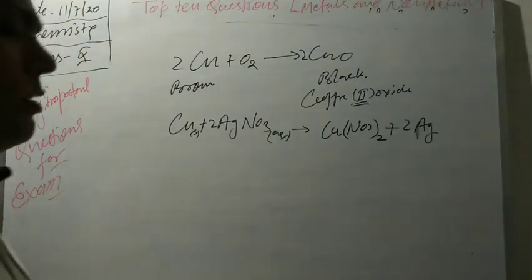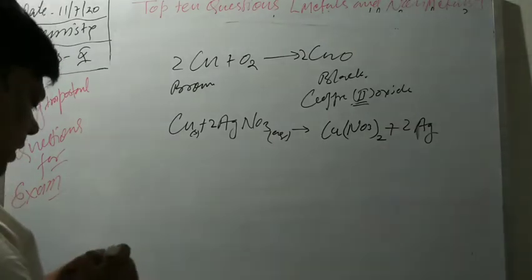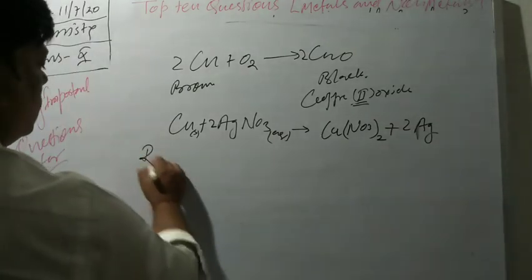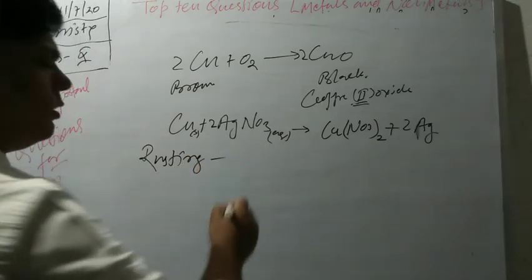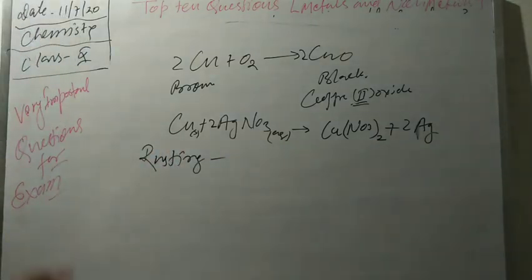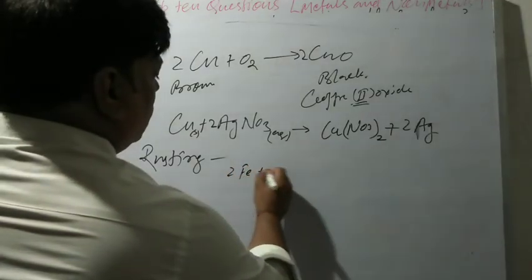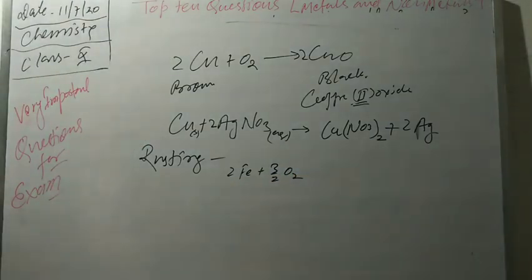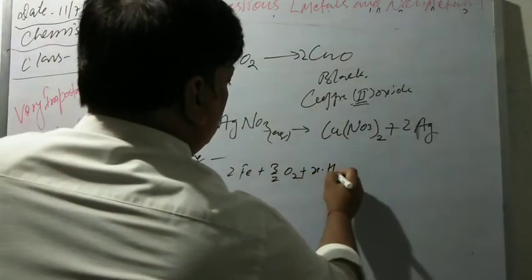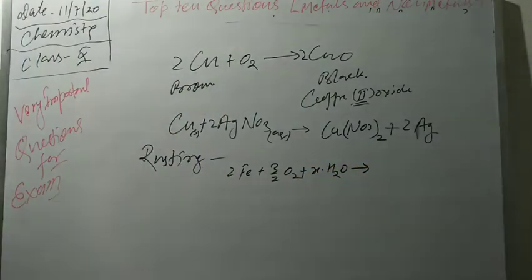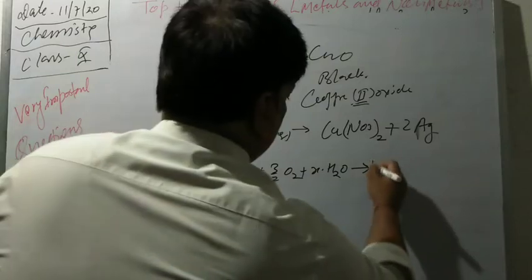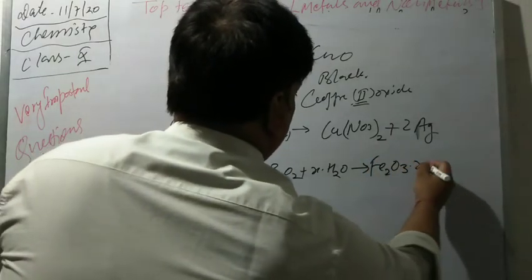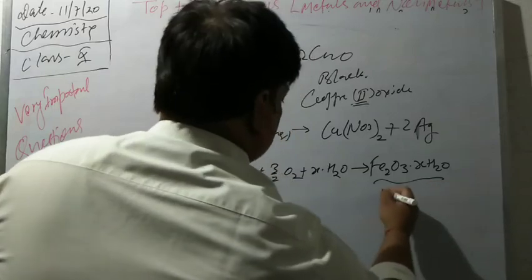Now, one more important question is rusting and its prevention. Rusting is a very important question. Rusting of iron, corrosion of copper. Like when iron reacts with oxygen in the presence of moisture, it gives ferric oxide Fe2O3, Fe2O3.xH2O, and that is also ferric oxide, that is called rust.